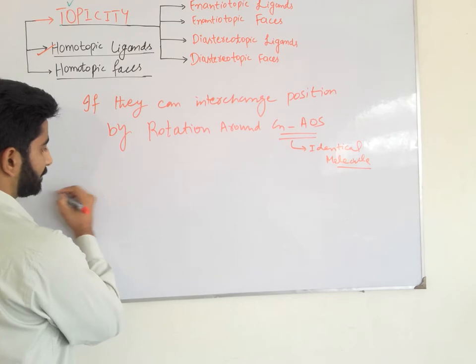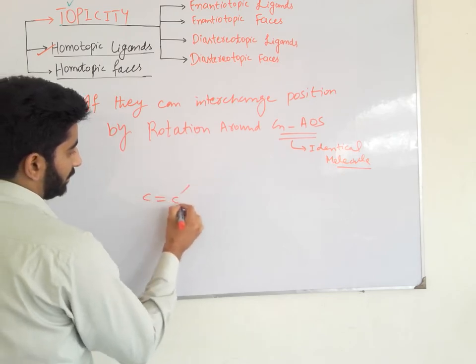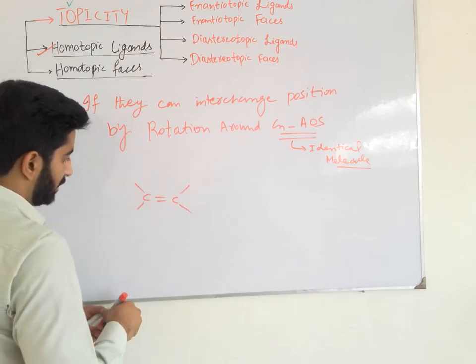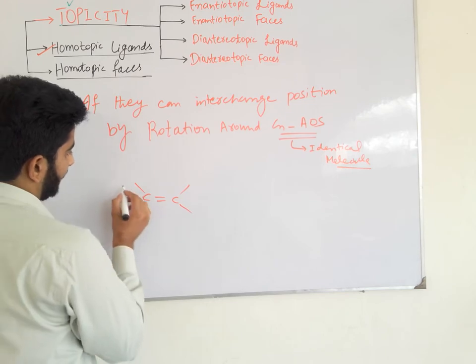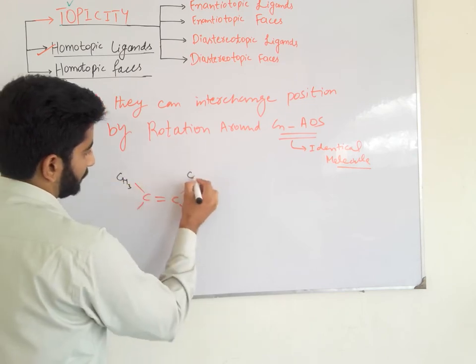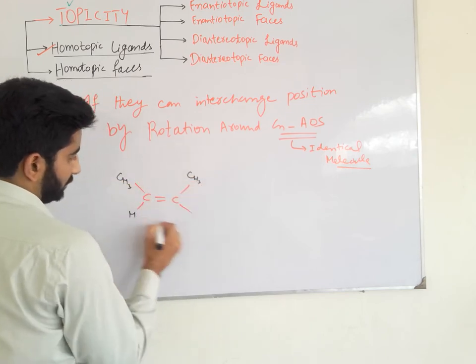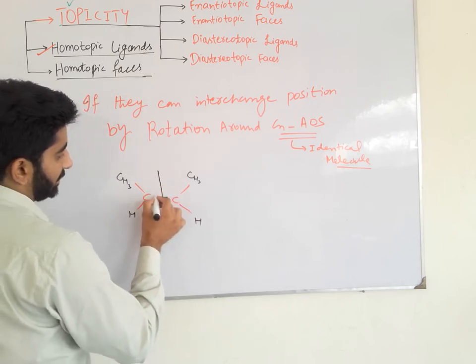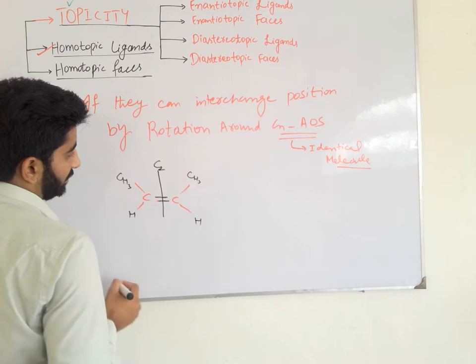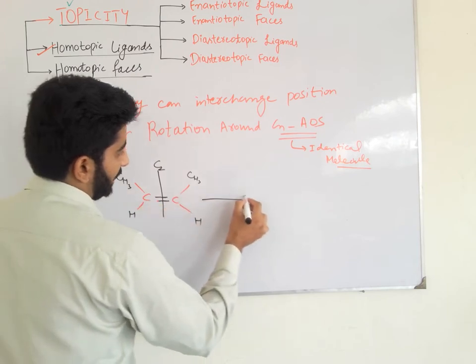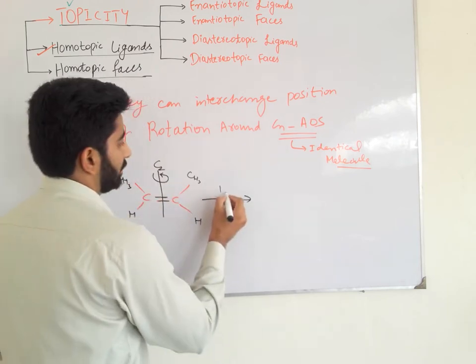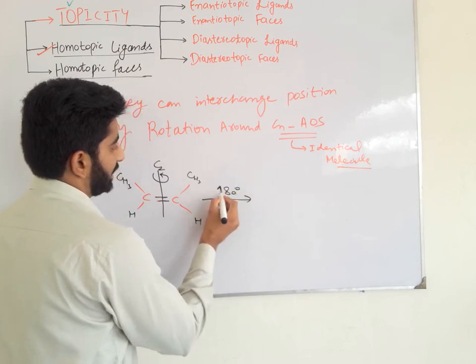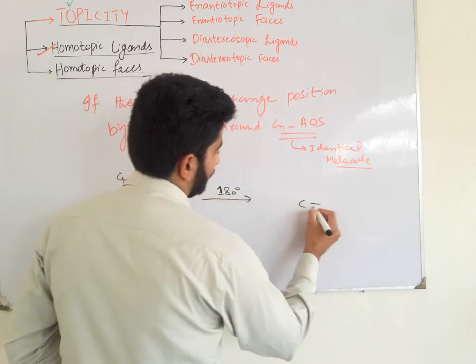For example, we have a molecule of butene. We can see that there is a C2 axis of symmetry present here. What is meant by a C2 axis of symmetry? When we do a 180 degree rotation, we get identical molecules.